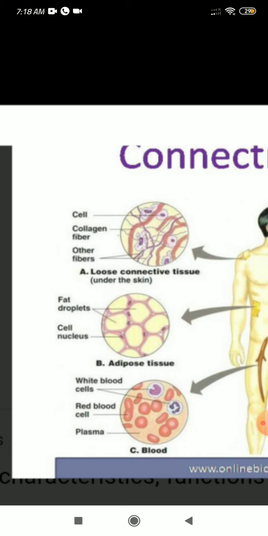The next one, see here, is adipose tissue. Where can you find adipose tissue? Beneath the skin. Below the skin only we can find the adipose tissue. Adipose tissue contains cells called adipocytes, or adipose cells.